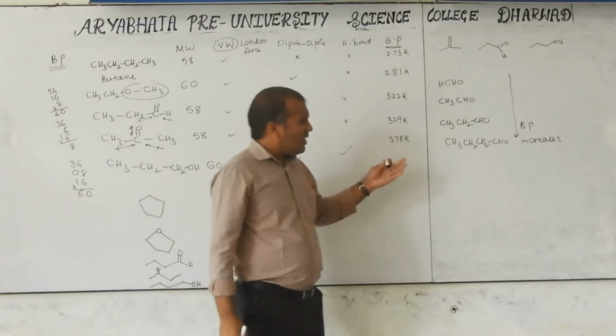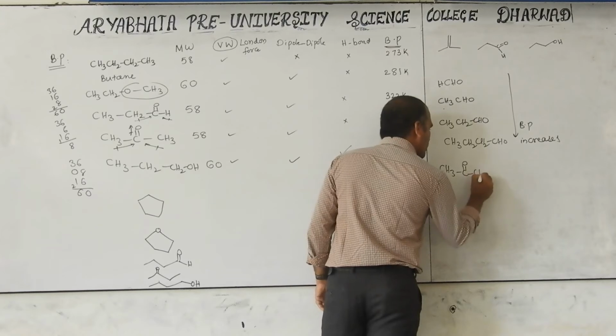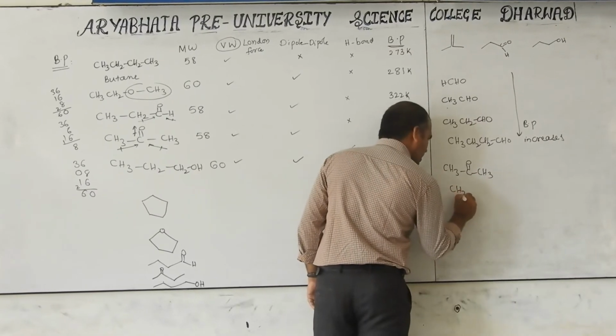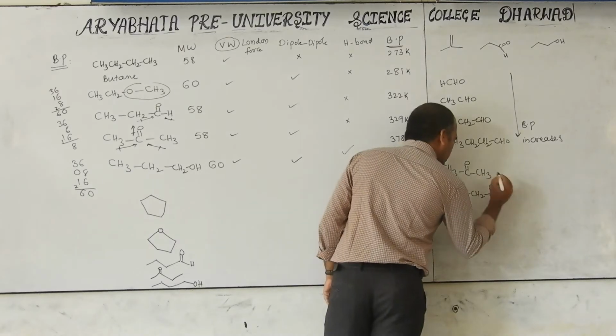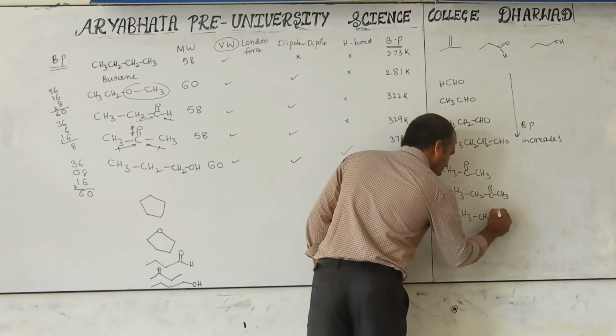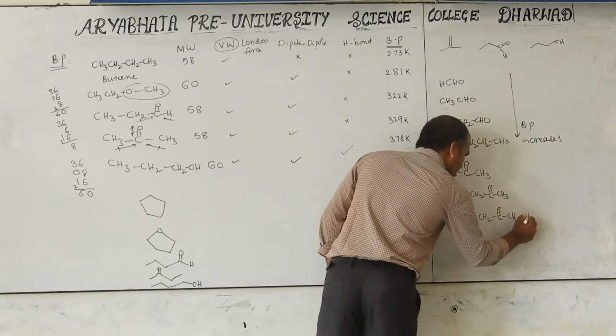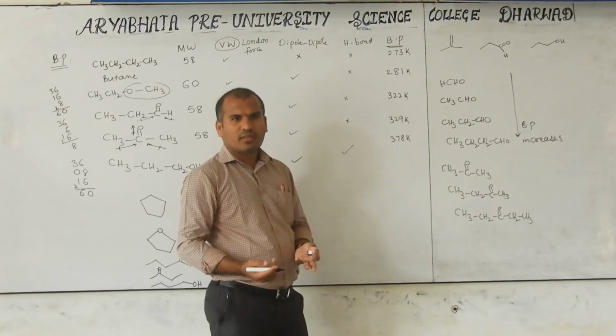Simple. If you take a ketone also, that is CH3, C double bond O, CH3; CH3, CH2, C double bond O, CH3; CH3, CH2, C double bond O, CH2, CH3. Automatically as the number of carbons increases, their boiling point increases.